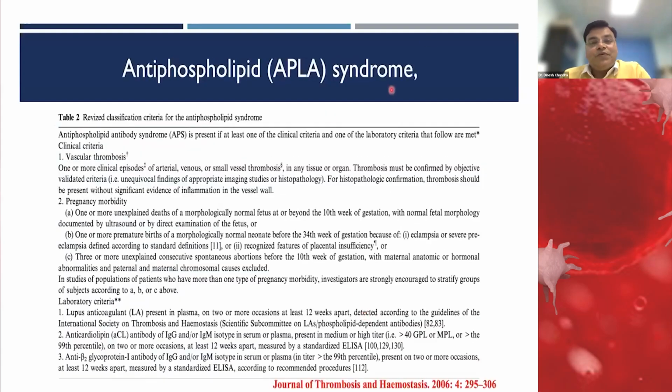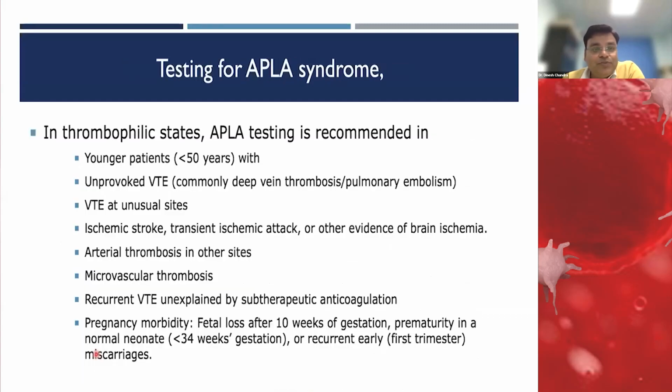As we know, for antiphospholipid syndrome, the criteria are either thrombosis, vascular or pregnancy morbidity, either one, along with any one of the laboratory criteria: lupus anticoagulant, anticardiolipin, or anti-beta-2 glycoprotein 1 antibody above the 99th percentile. That should be present to make a diagnosis of antiphospholipid syndrome.